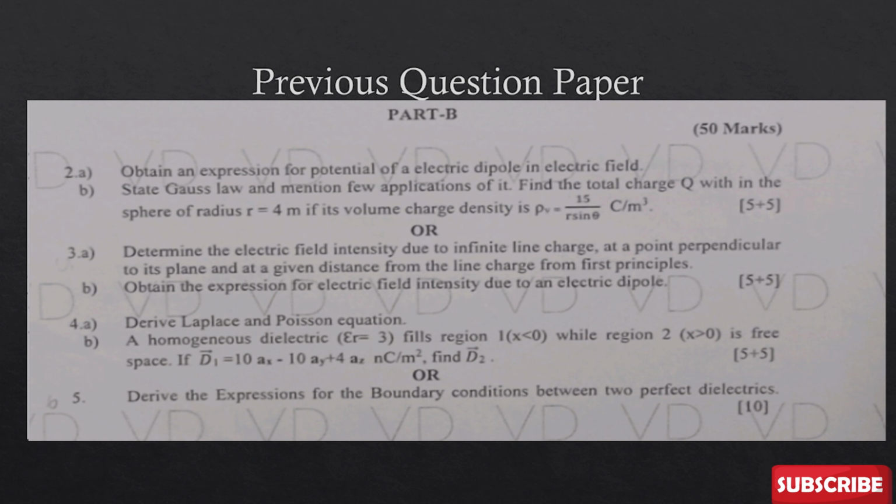And then 3 marks will start for: find the total charge Q within the sphere of radius 4 meters if the volume charge density is given. So they have given a certain value. You need to find the charge density. Whatever the equation is for charge density, you need to substitute that and solve this, so that you will get 5 marks: Gauss law, application, and volume charge density.